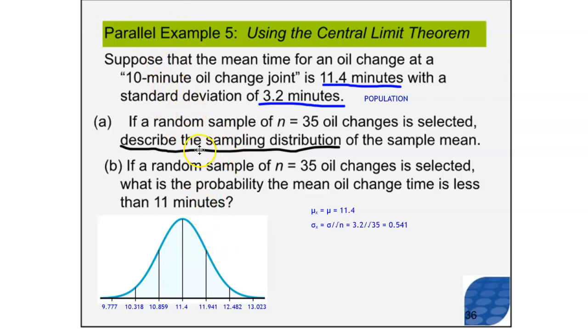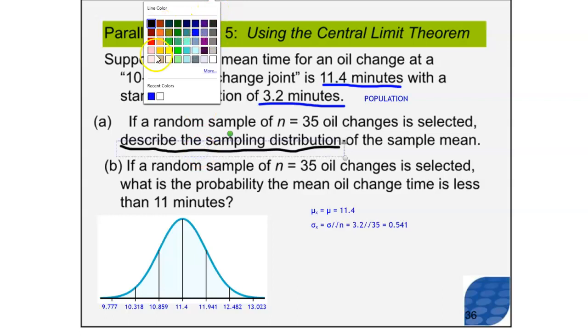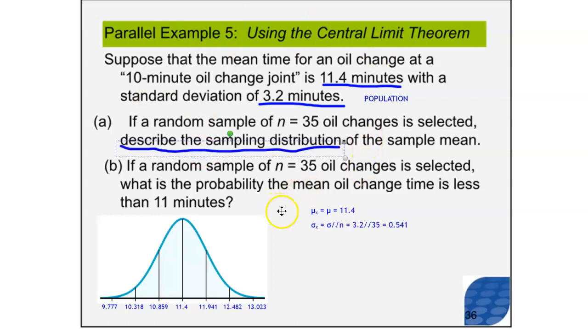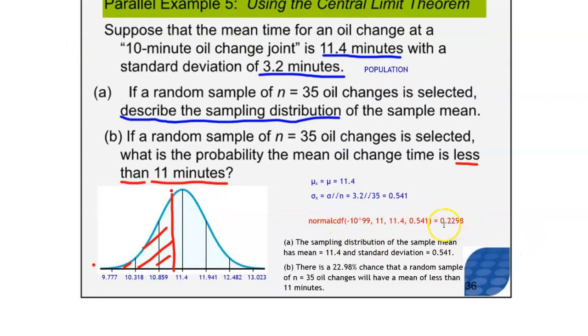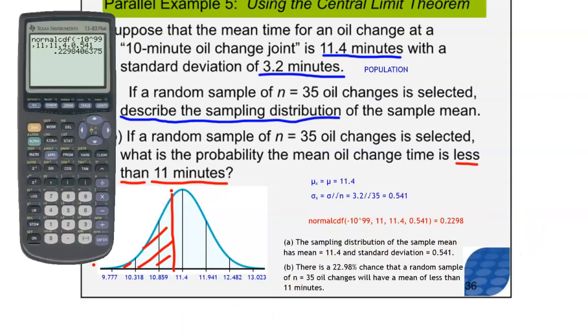Let's take a look at letter B. In letter B, it says if a random sample of n equals 35 oil changes is selected, same idea as what we did here, what is the probability that the mean oil change time is less than 11 minutes? So if it's less than 11 minutes, we're looking for less than 11. On my diagram, it's good that I made this diagram here because here's 11. And less than would be shading downwards like this. So we're going to use that same concept of normal CDF, but we're going to be using our lower bound as negative infinity, or negative 10 to the 99th, and our upper bound as 11. So here's how that would look. Here's that normal CDF calculation. You got 0.2298. You can see it on the calculator here, 0.2298.